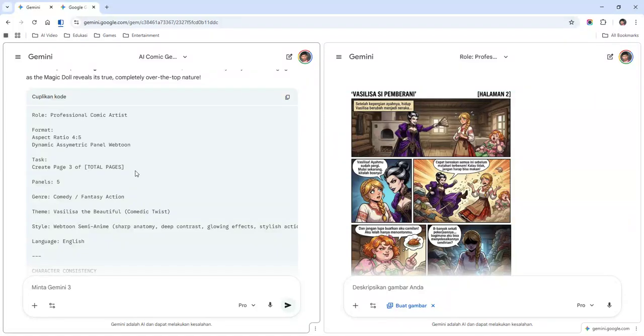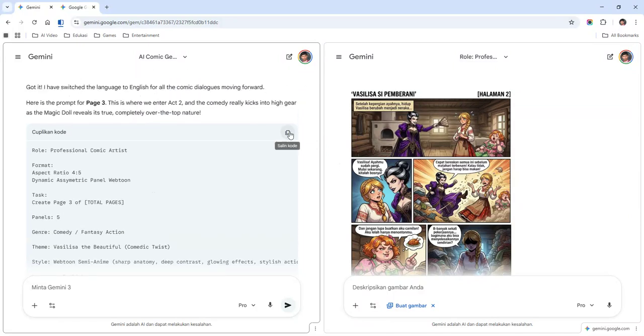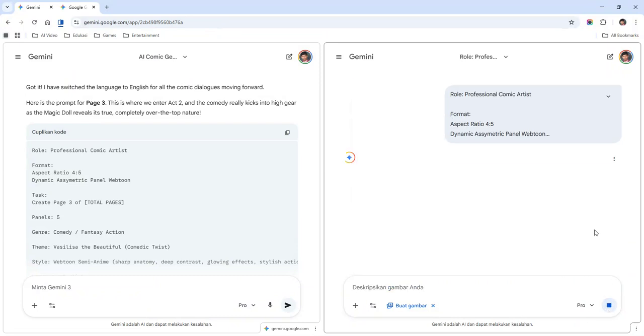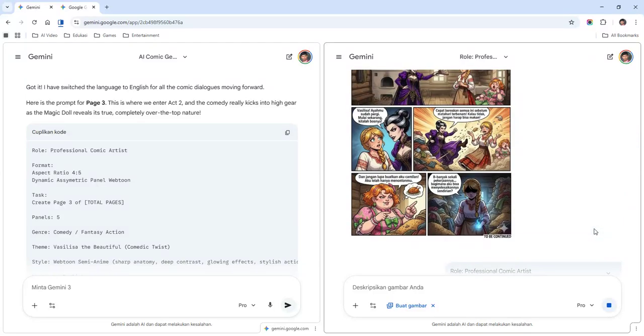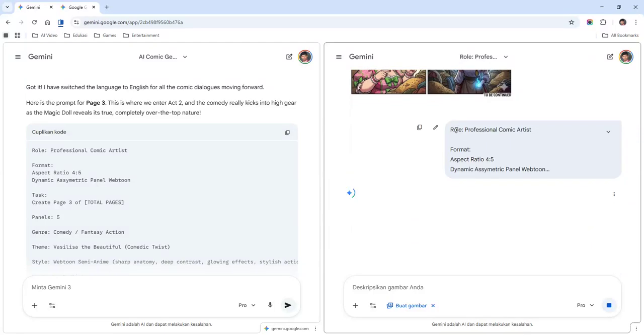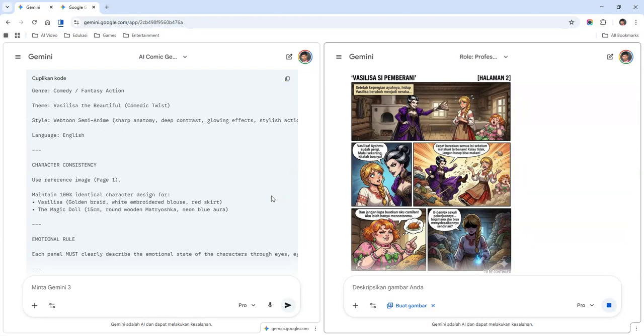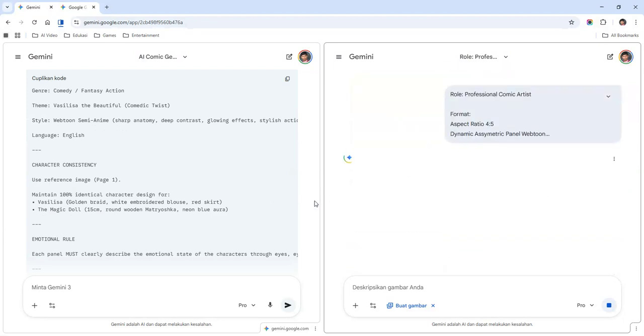This is page 3. How about page 1? We can change it later or you can change it directly. But in this video, let's create the next page and see if the dialogue has been changed into English. Okay, role professional comic artist, aspect ratio, and another thing is the system which has been built, and it's creating the prompt that we can use to create the comic directly.